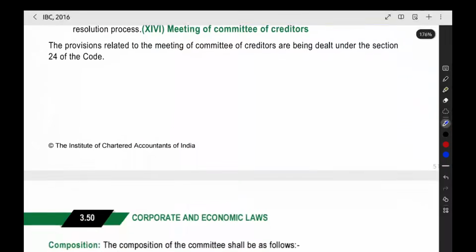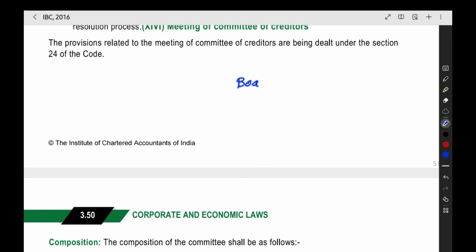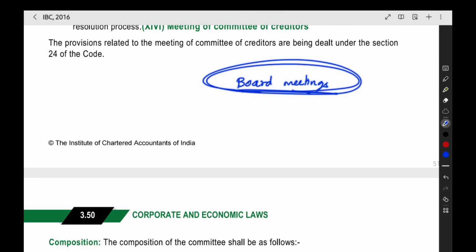These points we are also having in the board meetings, like in the chapter on directors, Meetings of board and its powers. In that particular chapter, you can see the board meetings. What is the quorum for board meeting? What is the notice for board meeting? And how to conduct it? Whether video conferencing is allowed or not? Like that, all the things will be there in the board meetings.